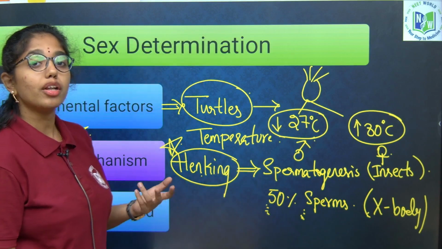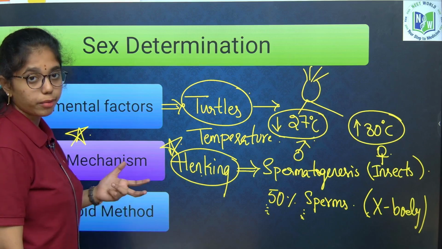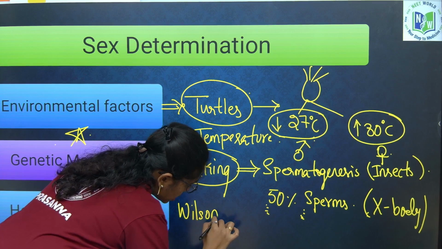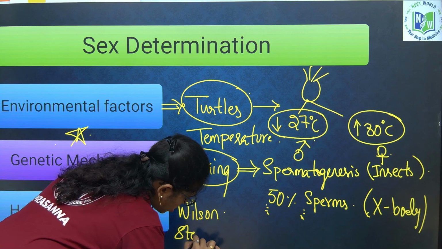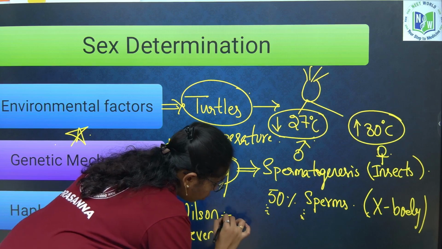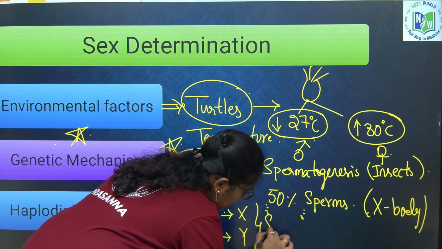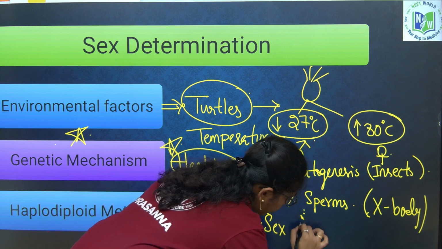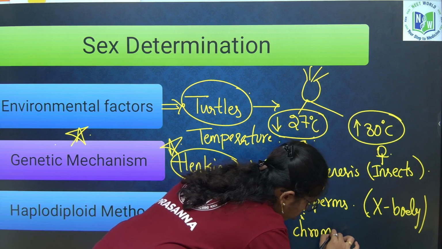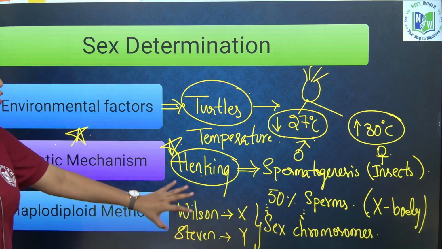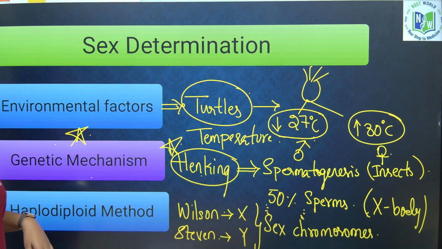Then tell me, who are the scientists who named the X and Y chromosomes? It is Wilson and Stevens, who named X and Y chromosomes as sex chromosomes. Clear? So this is about the genetic or chromosomal mechanism.